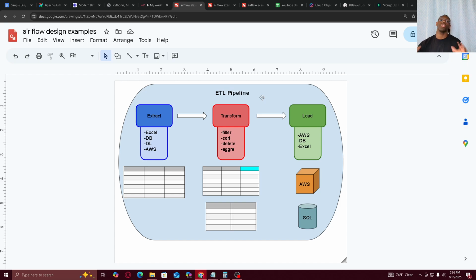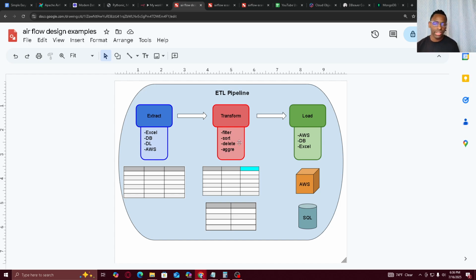Then transform is when you modify that data to do whatever you need it to do, or you reshape it to look how you want it to look, right? So if you have a table, imagine you want to delete a column, boom, this will automatically delete that column without you having to manually do that. Or let's say you want to modify the data type from number to string or string to number. String just means text, and number just means numbers, but numbers can be text too. If you want to modify the data types of your column, you can do that automatically.